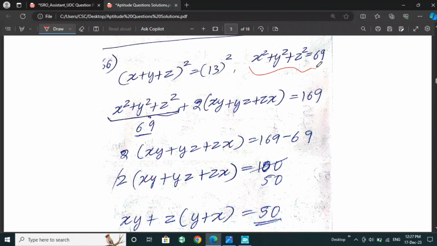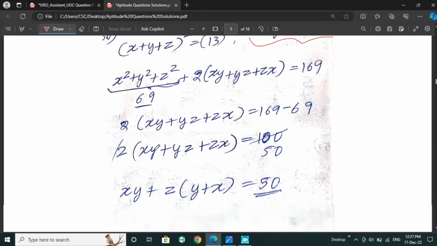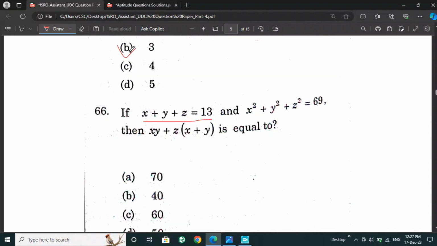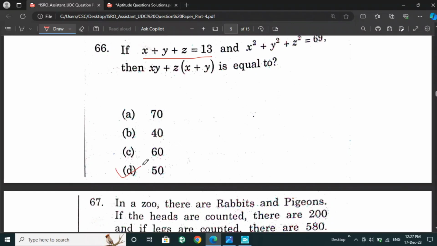We have to substitute this value in here, so after subtraction we will get 100. Then we have to divide. So after dividing, we will get 50 as the answer for this question. So option D is the right answer.